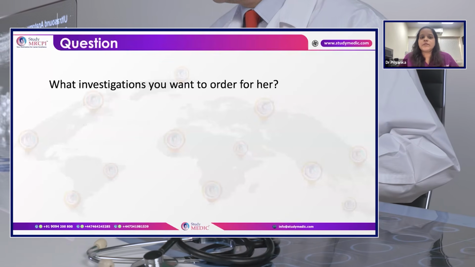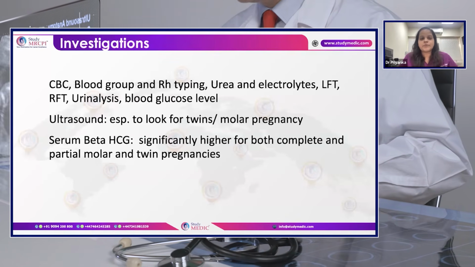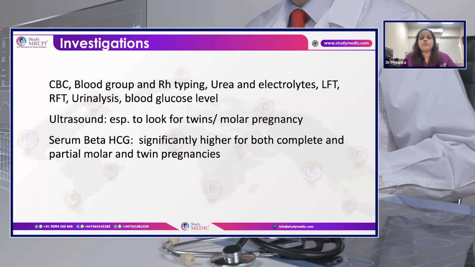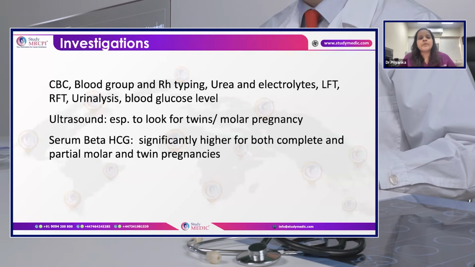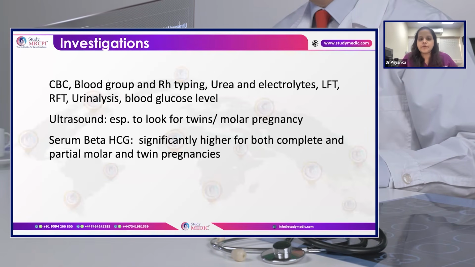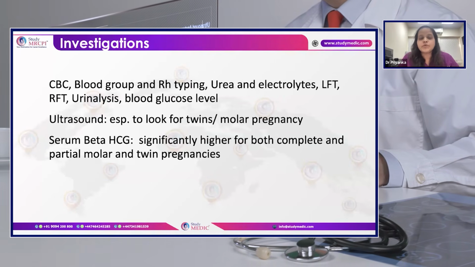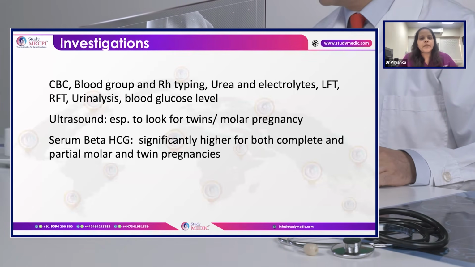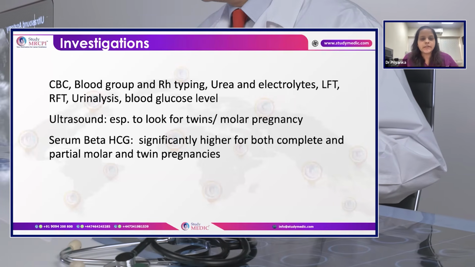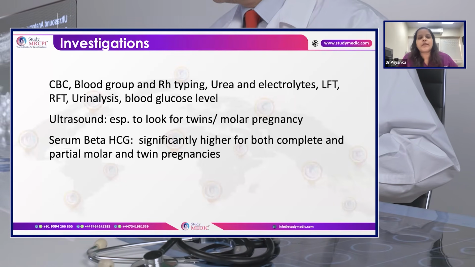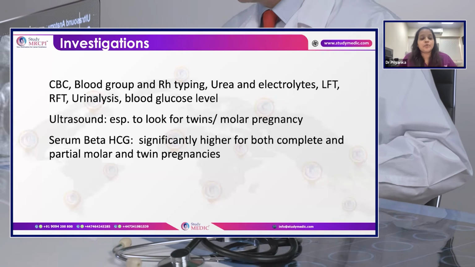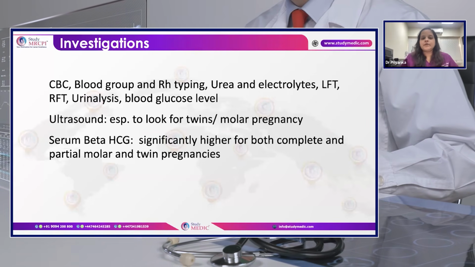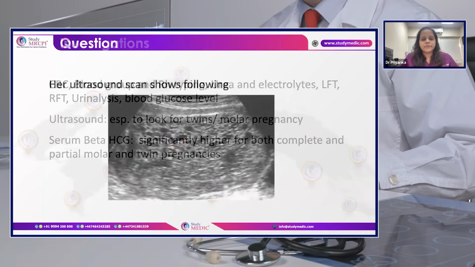So the investigations depend upon that, as Dr. Somya rightly corrected, it should be bedside investigations in the form of a complete blood count, urine analysis to rule out any urine infections, and ketones to look for the severity of the hyperemesis, blood group and Rh typing, and urine electrolytes to look for any hyponatremia which can happen in case of hyperemesis, and blood glucose levels, and an ultrasound to rule out any twins and molar pregnancies that can cause hyperemesis.